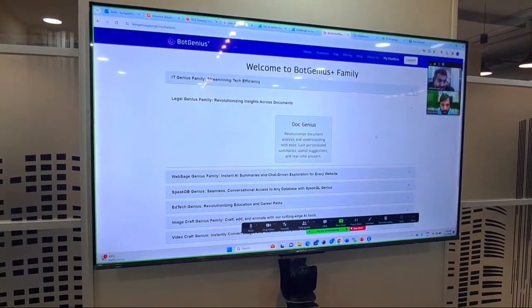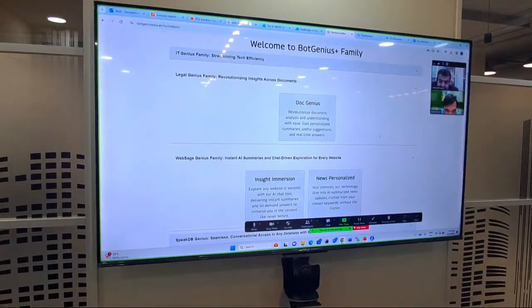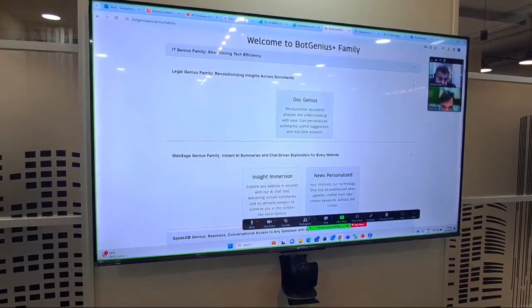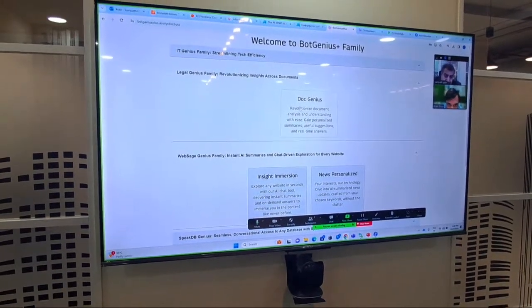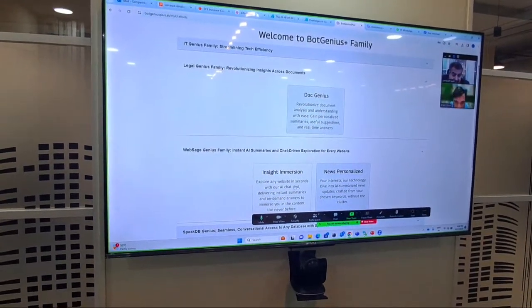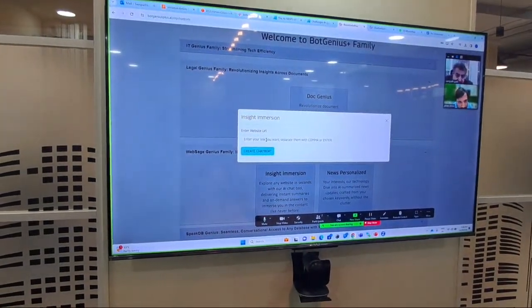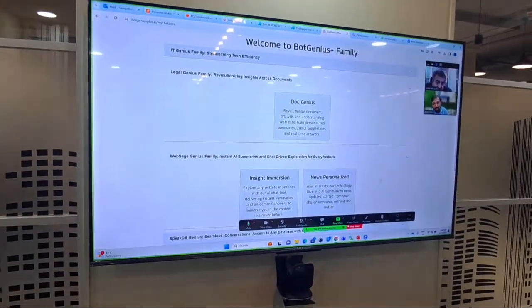Then we have this thing called Web Sage Genius, similar to Doc Genius, but Doc Genius is for a document. You can upload a PDF file for Doc Genius. For Web Sage, it's a website. You just give the URL of the website, and then you can ask any question about the contents, and it will get you that.